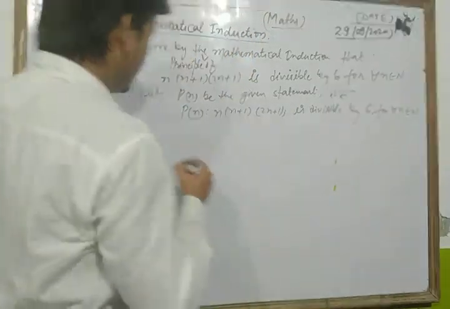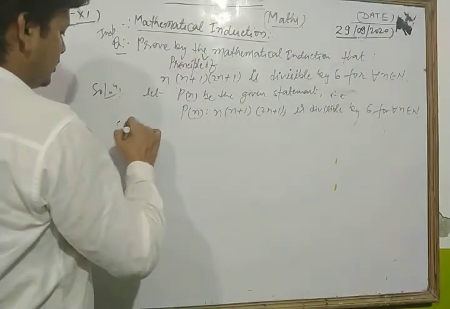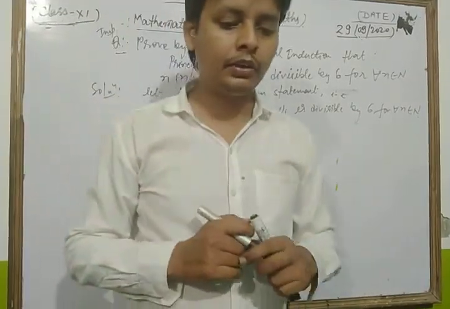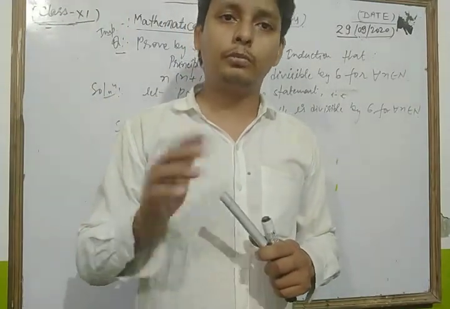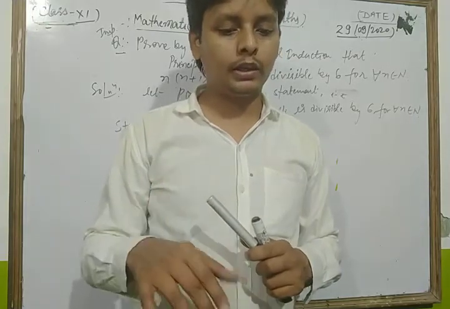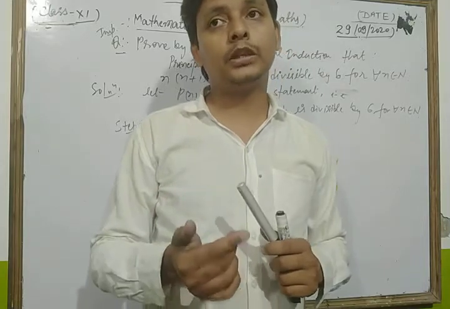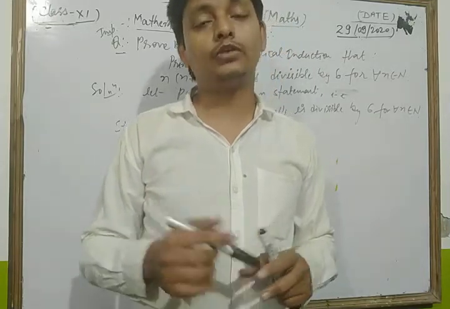So now, in step one, we put n equal to 1 in the given statement, and we have to show that the given statement P(n) is true for n equal to 1.